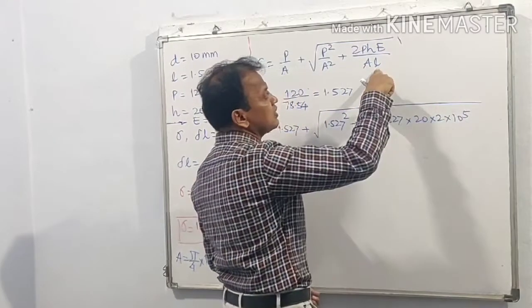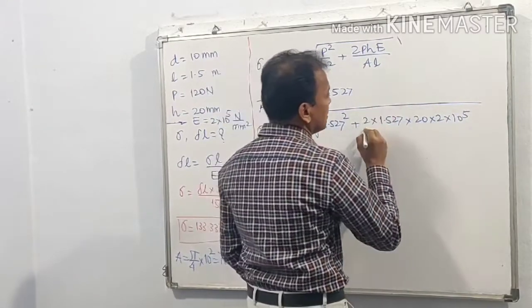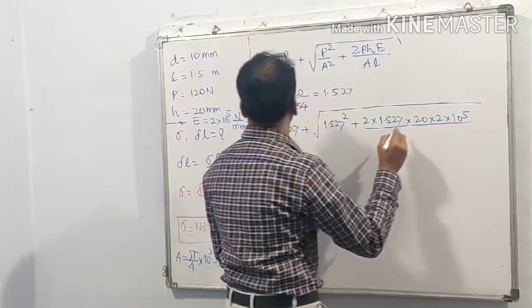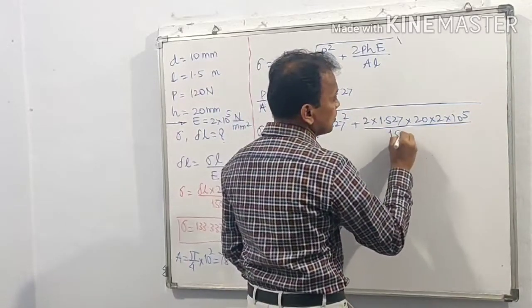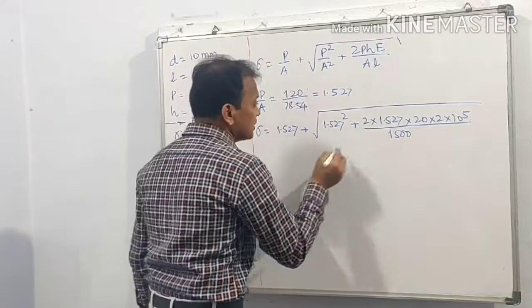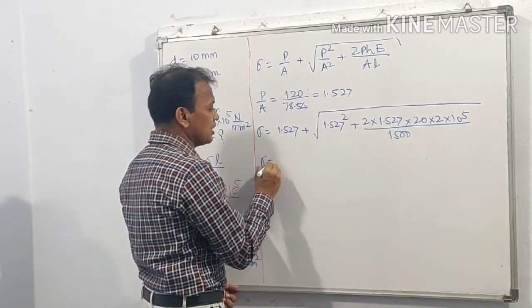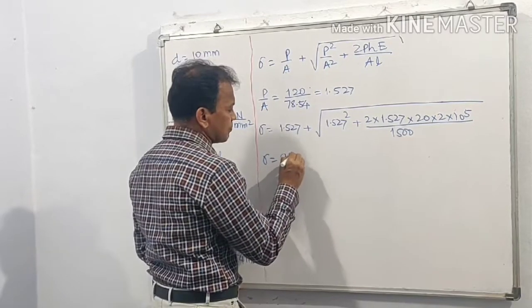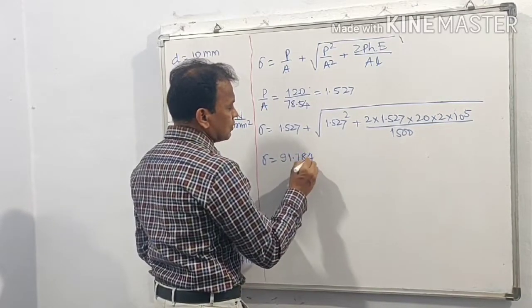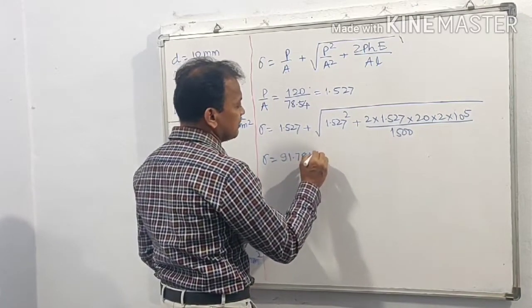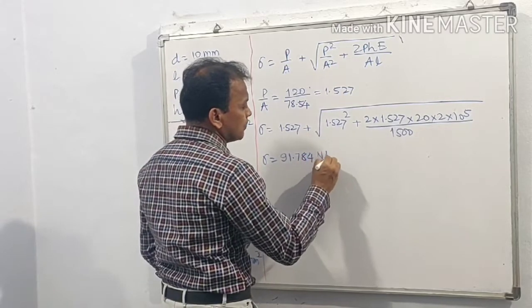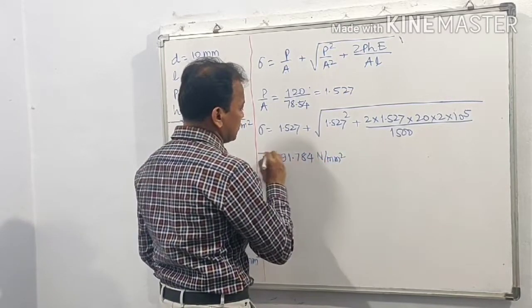What is remaining in the denominator is L, which is 1500. Thus the calculations are becoming easier. So sigma is equal to 91.784 Newton per millimeter square.